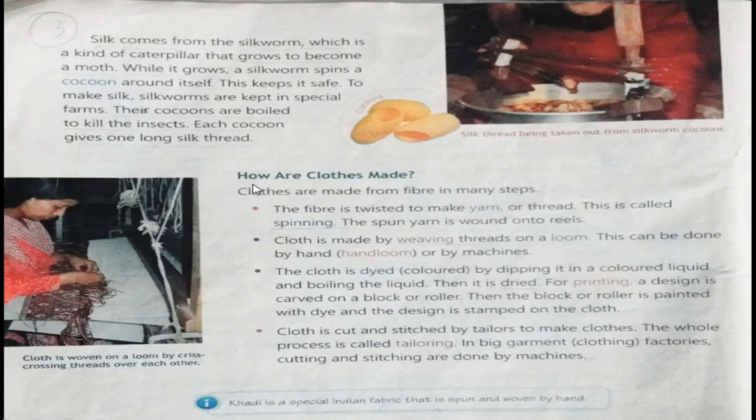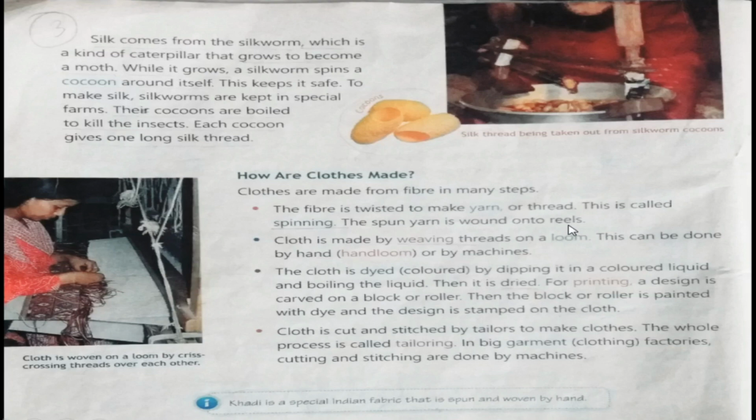So next topic we have is how are clothes made. There are certain steps of making of the clothes. Let us start reading one by one. Clothes are made from fiber in many steps. Firstly, the fiber is twisted to make yarn or thread. This is called spinning. The spun yarn is wound into reels.